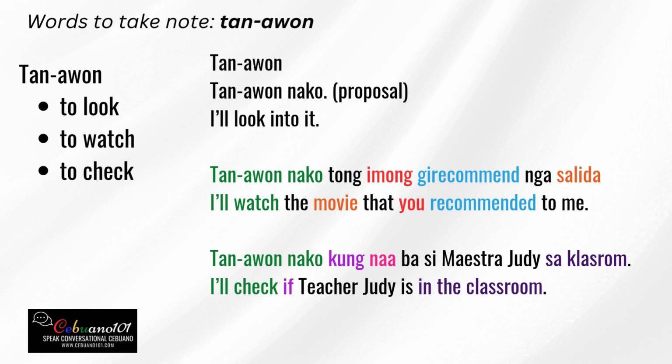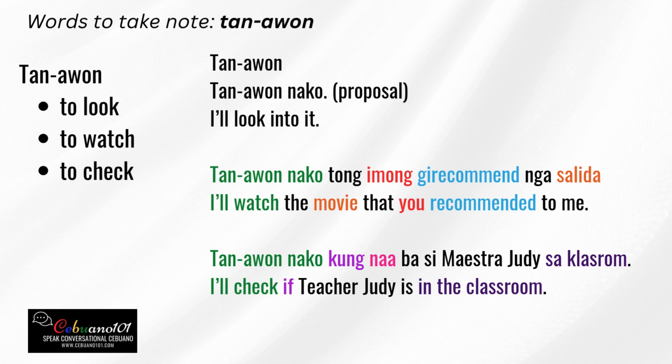The next word is imong. That means it's your. Okay? Imong is your. Gi-recommend. So recommend here is an English word. And then we have the prefix gi. Gi-recommend, that means that you recommended. Okay? Recommended. So this is in the past tense.